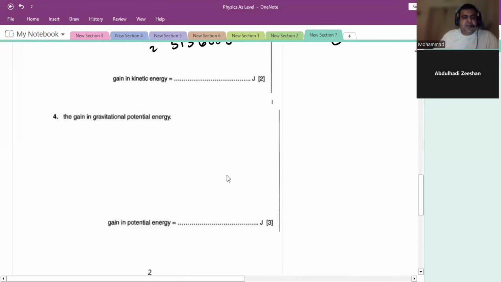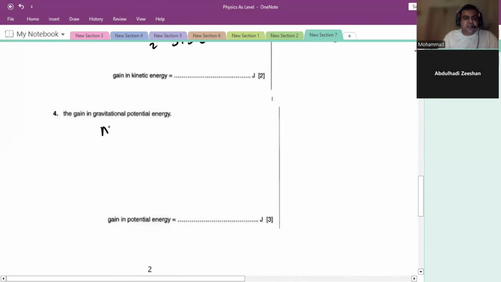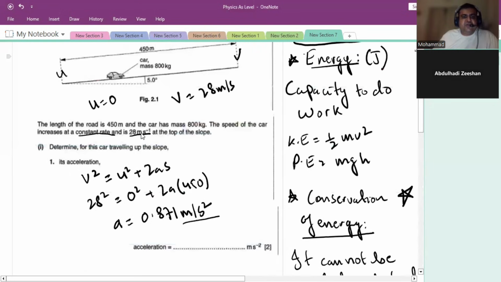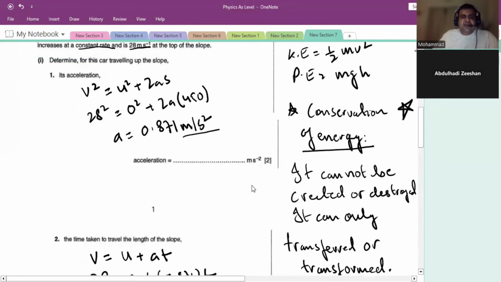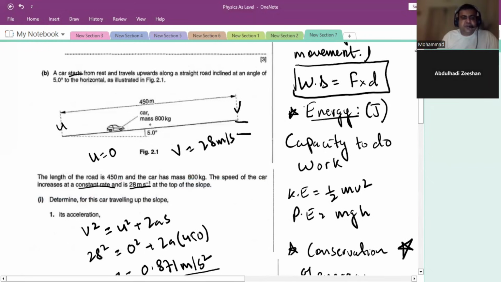Right. Now they're asking for the gain in potential energy, which is always the formula mgh. We need to know the height. So we'll use 1/2 mv² equals mgh, or we can find the height using the right angle triangle formula.